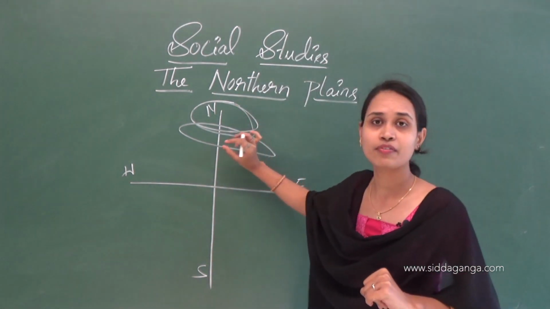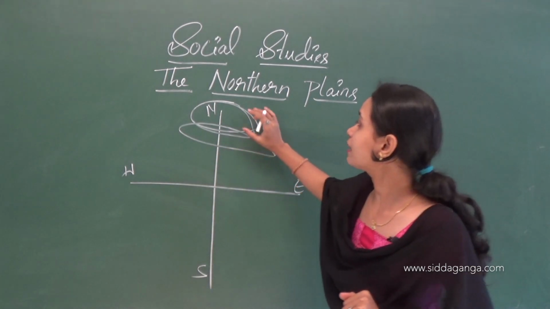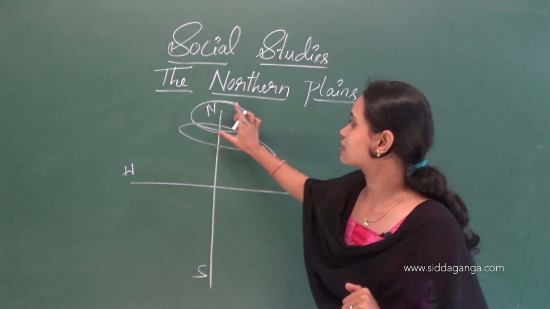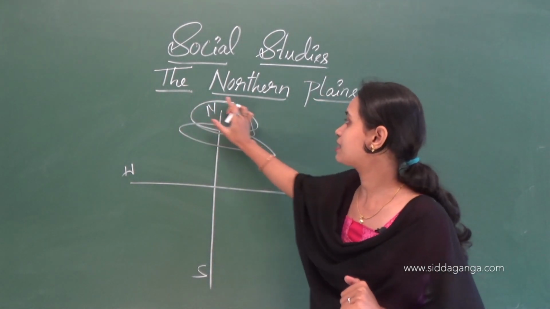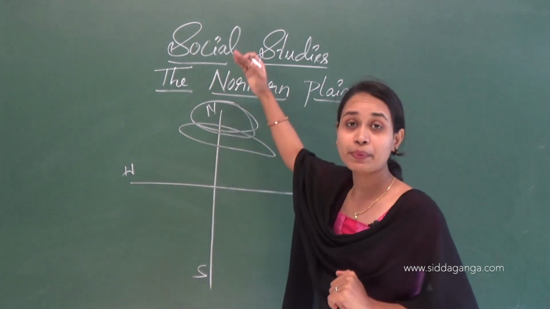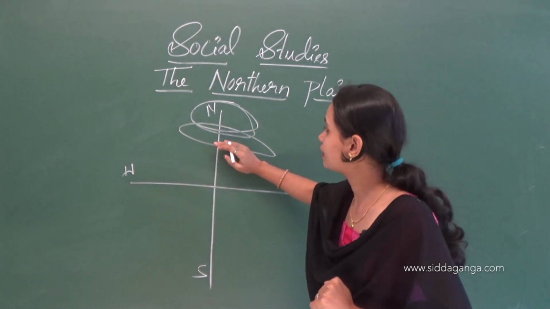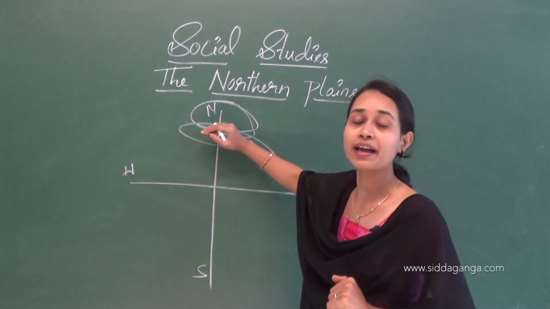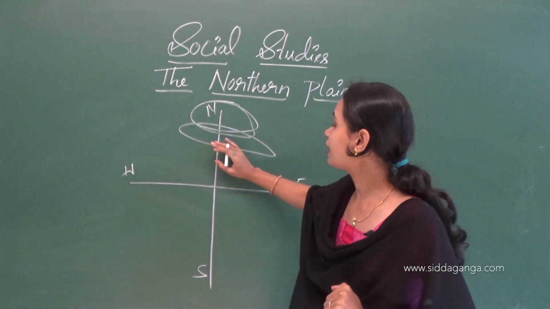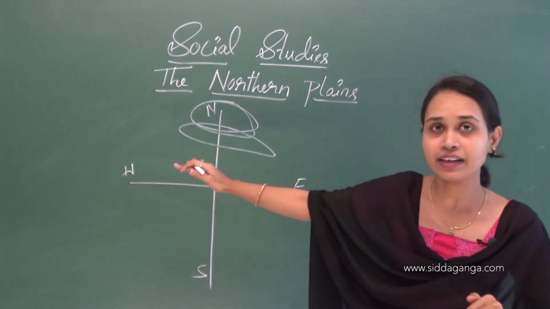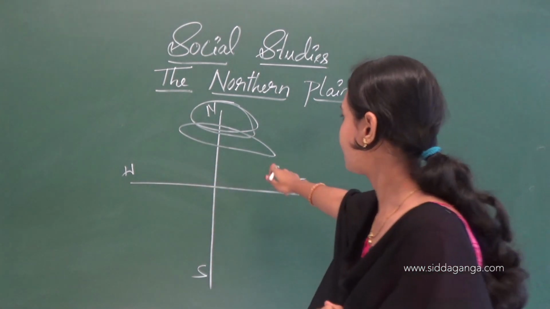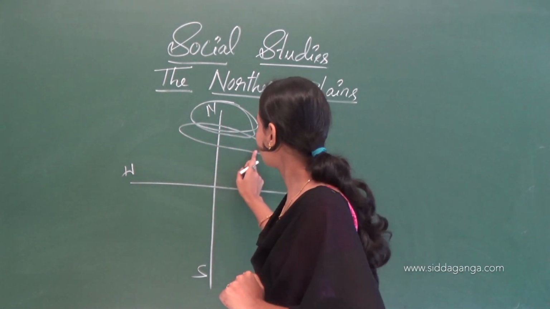In the northern mountains we see that the region has high peaks, but in these regions there is level and flat land in this northern plains region.